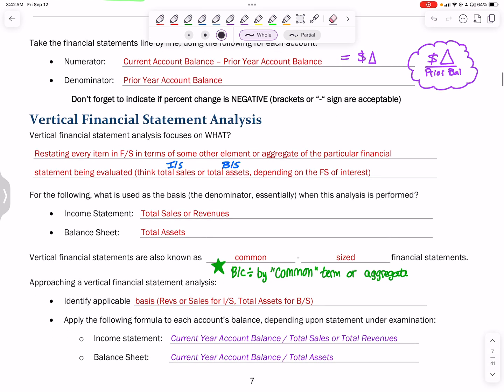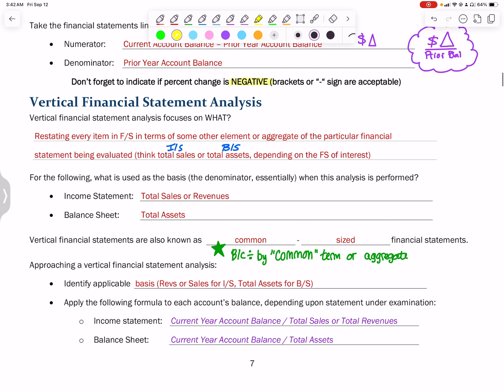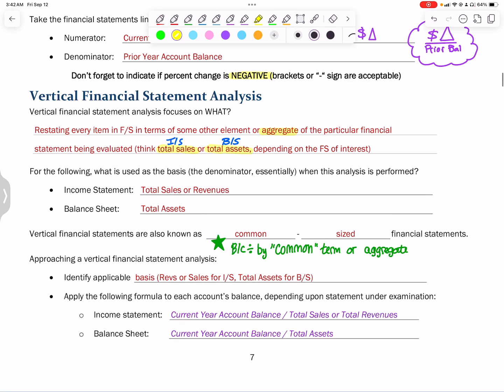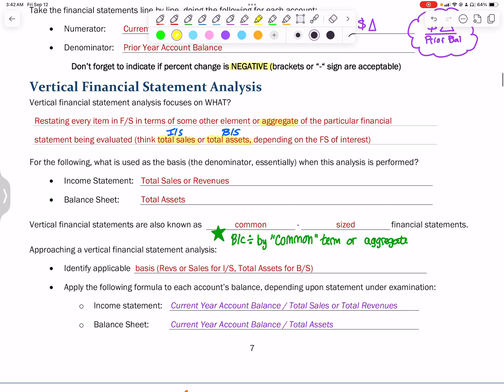If it is negative, so if it's decreased, you want to make sure that you include a negative sign or that you put the percentage in brackets to indicate negative. Vertical financial statement analysis involves taking every current account balance and dividing it by some aggregate on the financial statement of interest. So for the income statement, it's total sales, the balance sheet, total assets. But it is a vertical analysis in that every item is in a single column.